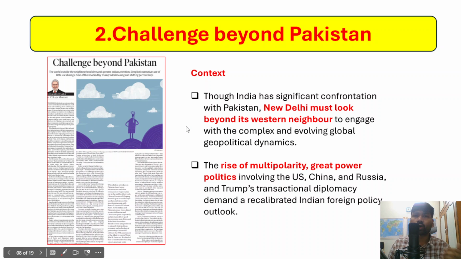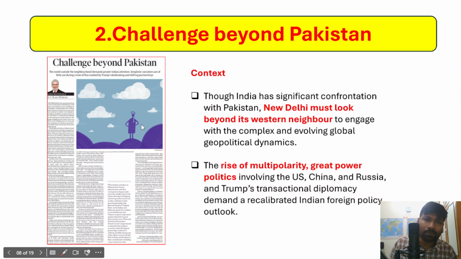And the next important topic is the challenges that India would face beyond Pakistan. We know that Pakistan is a continuous supporter of cross-border terrorism, and in the recent Pahalgam attack, Pakistan was responsible for this terror attack where innocent civilians were killed by the terrorists. After that, as part of India's response, India launched Operation Sindoor, and everybody knows about this. This led to a kind of escalation between India and Pakistan, and ultimately it was resolved as part of a ceasefire between these two countries.